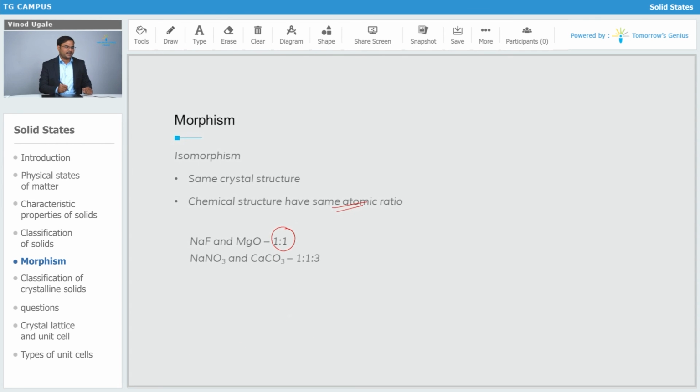Let's go for another example, that is sodium nitrate and calcium carbonate. Here sodium is 1, nitrogen is 1 and oxygens are 3. In case of calcium carbonate also it is the same thing. So the ratio is 1:1:3. So isomorphism: different substances have the same crystal structure. Why? Because of the same ratio of atoms in them. We have seen the 2 examples.